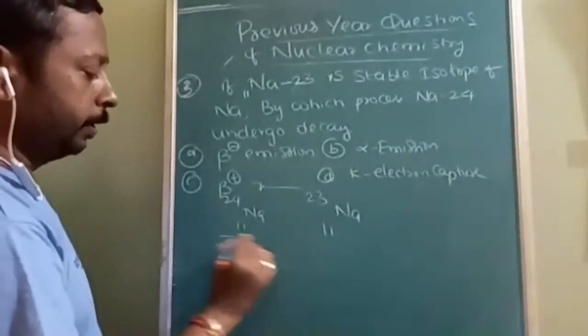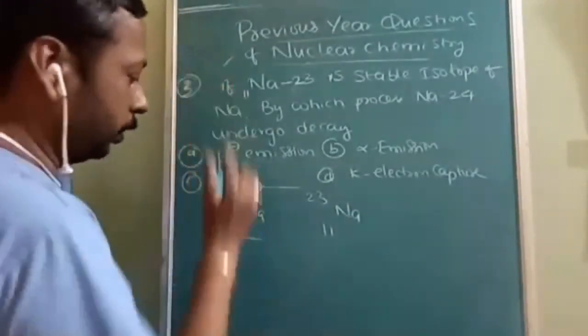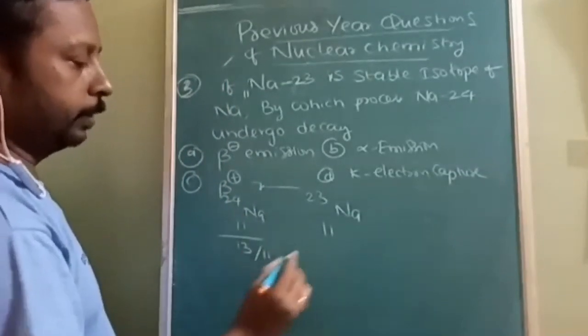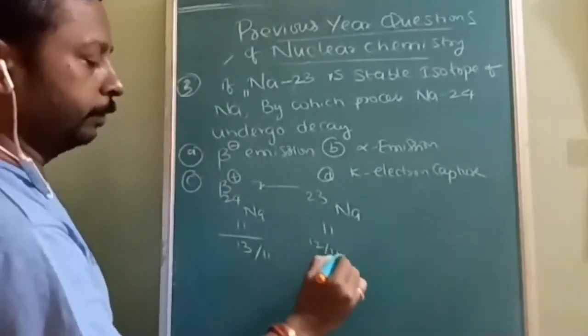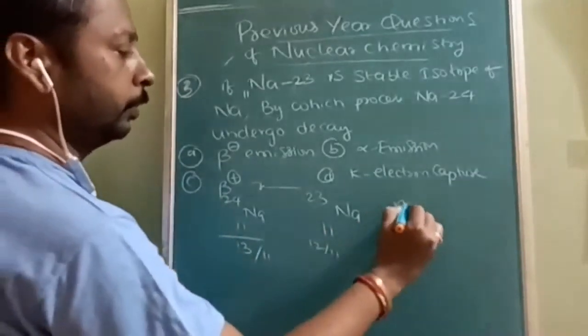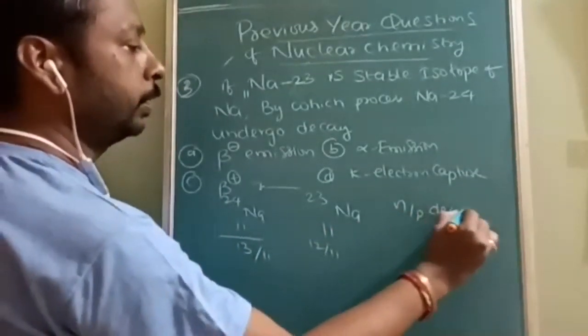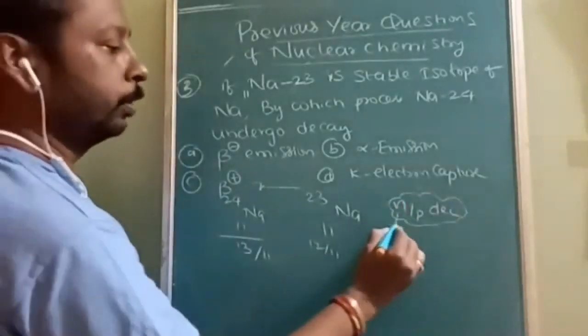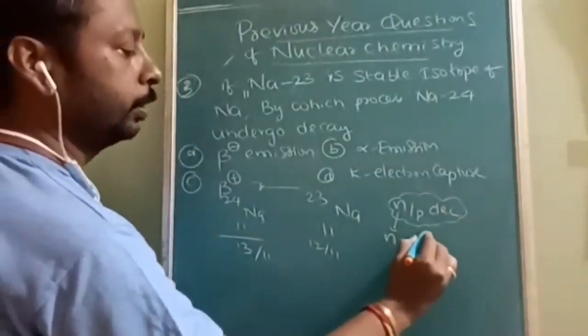So what is the N by P ratio? Here 13 neutrons by 11, and here it is 12 by 11. So the N by P ratio has to decrease, which means the number of neutrons should decrease.